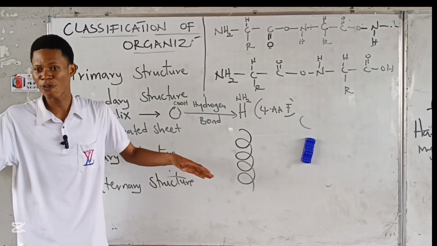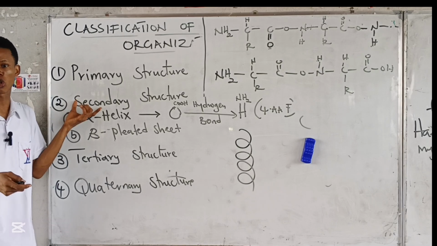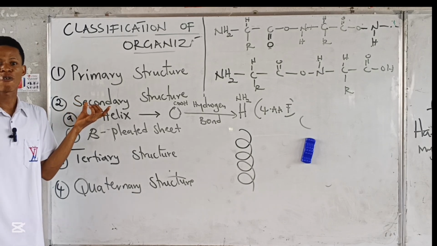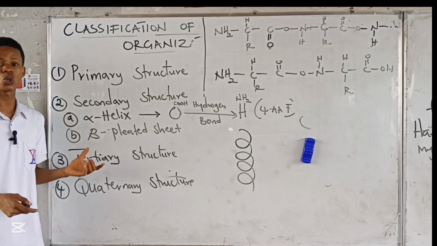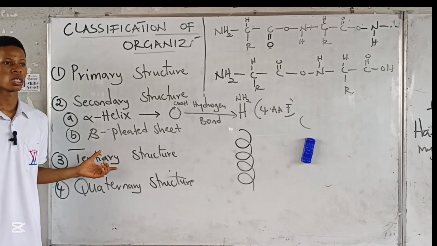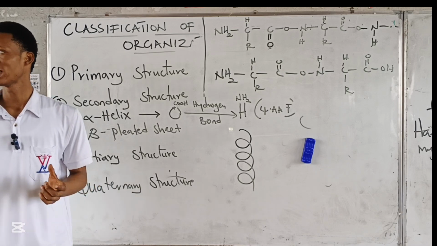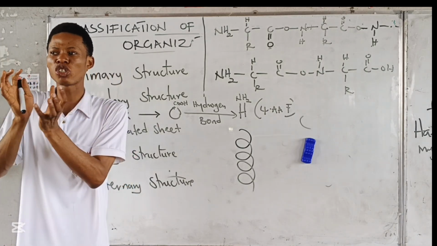But this thing can still fold, right? Folding of the secondary structure. Further folding of the secondary structure to give us a 3-dimensional structure is called the what? Tertiary structure of protein. So the tertiary structure of protein is the 3-dimensional structure.